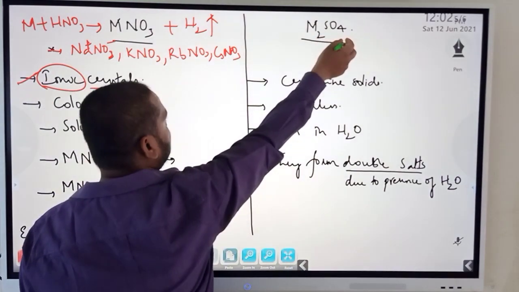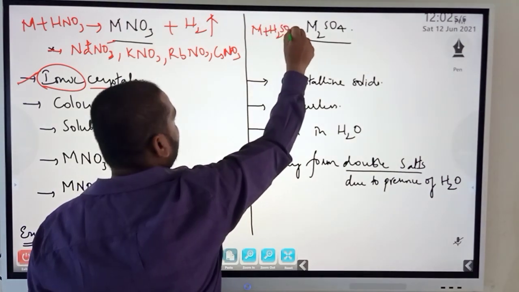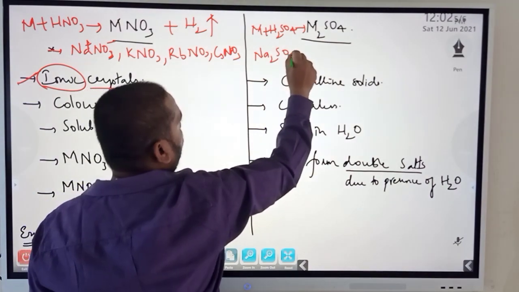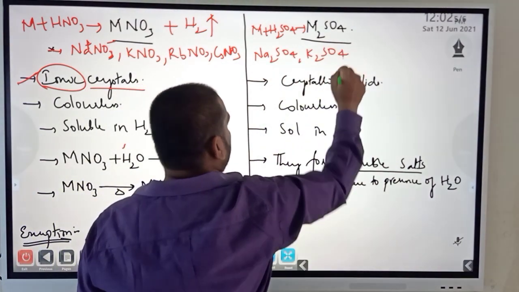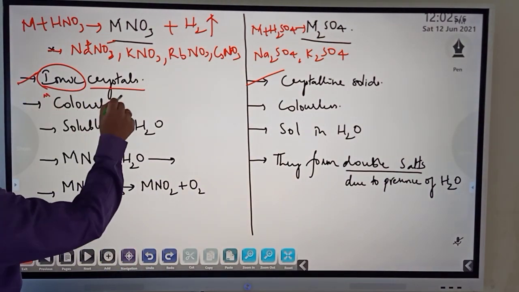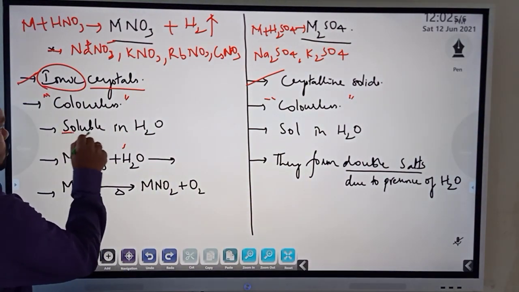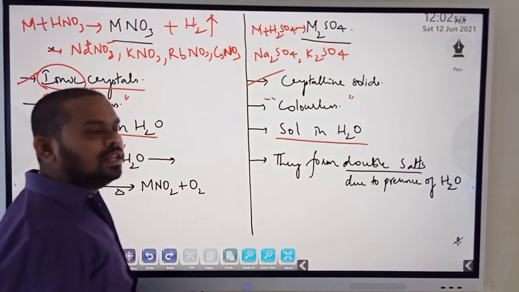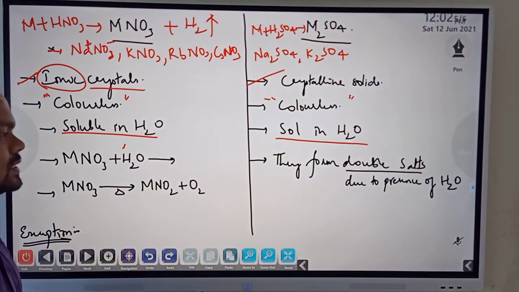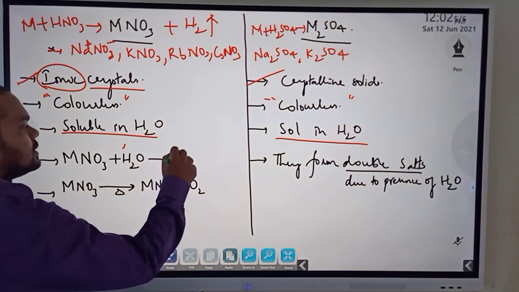And how do you get metal sulfates? We have seen metal plus sulfuric acid, H2SO4. Examples are Na2SO4, K2SO4 and so on. They also exist as crystalline solids. Both are colorless and both are soluble in water. As far as solubility is concerned, there is again a slight difference. In water, these metal nitrates and sulfates do not react, no chemical reaction.